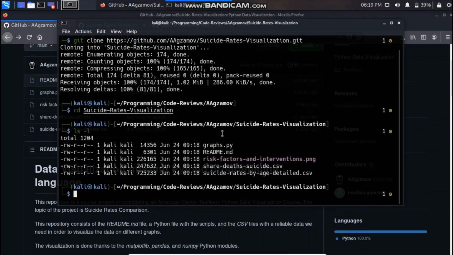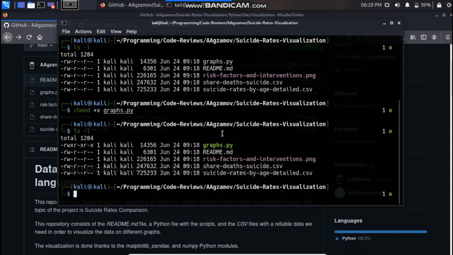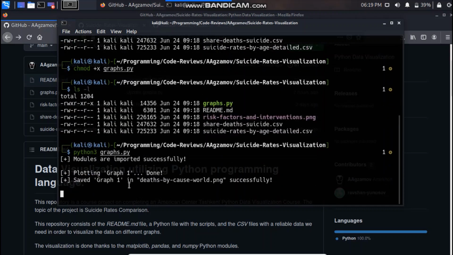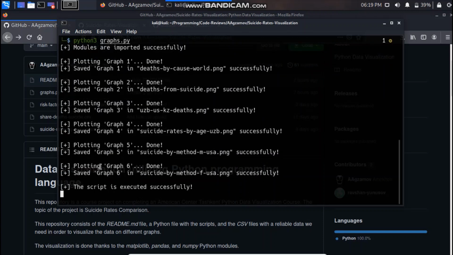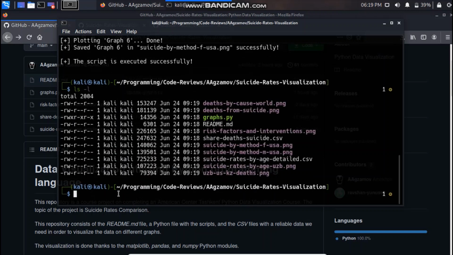So let me first make graphs.py executable, and now I can run graphs.py. So let's run it, and here we see an output which is telling us that the graphs are plotted successfully, and finally that the script is executed successfully. Okay, let's see if we have got these graphs.